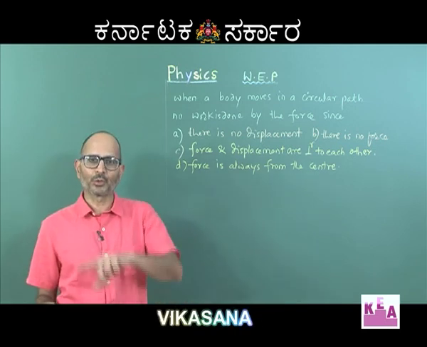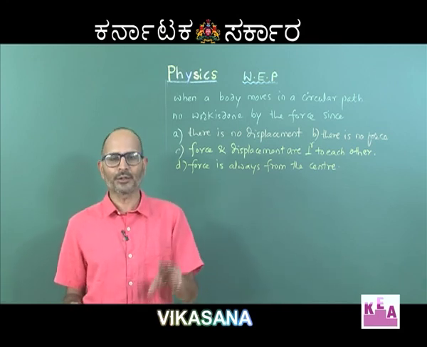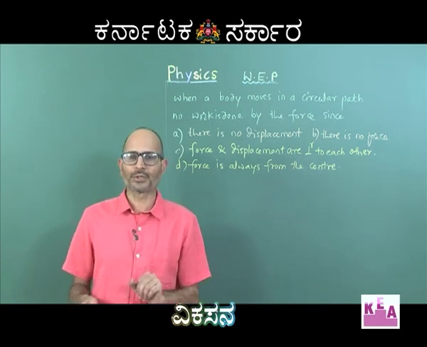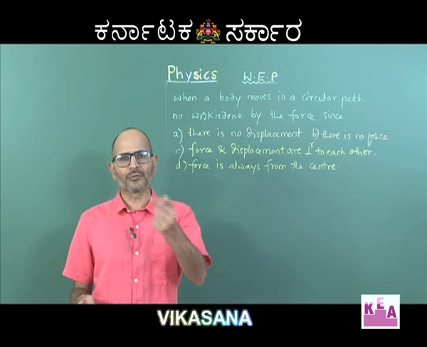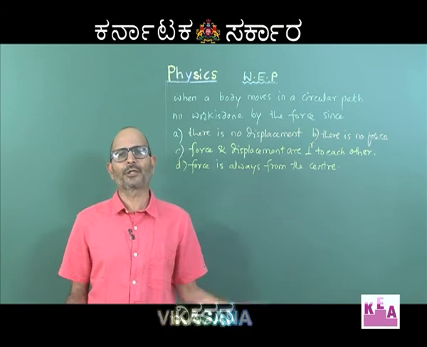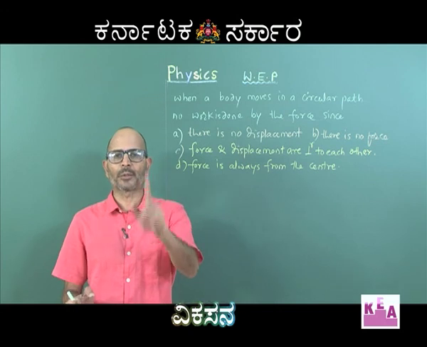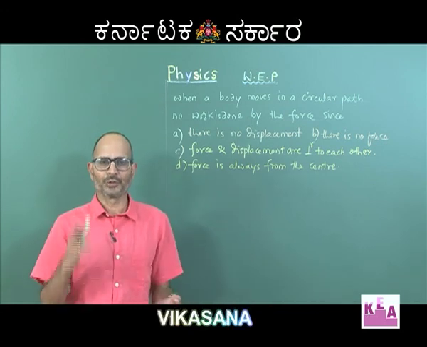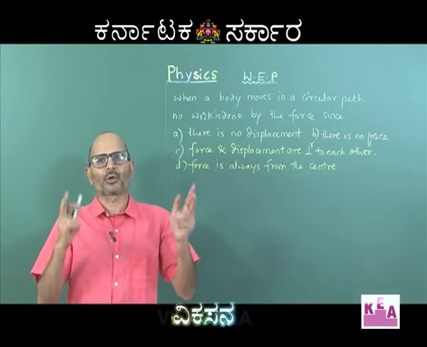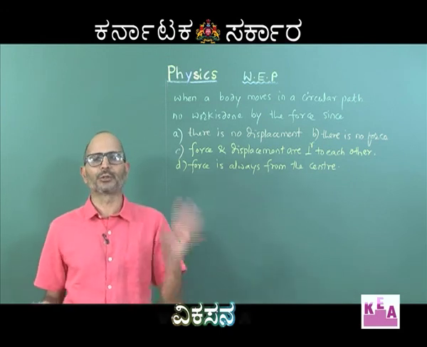So, do not feel that only because the particle has undergone a complete circle, so it has reached the starting point, therefore the displacement is 0, therefore the work done is 0. Do not be under this impression, because even if the particle undergoes a very small displacement, say even a quarter circle or half a circle, still the work done by the centripetal force is going to be 0, because always the force and the displacement have remained perpendicular to each other. Therefore, the work done by the centripetal force in a complete circle, in a quarter circle, in a semicircle, in only a part of a circle also, is 0.